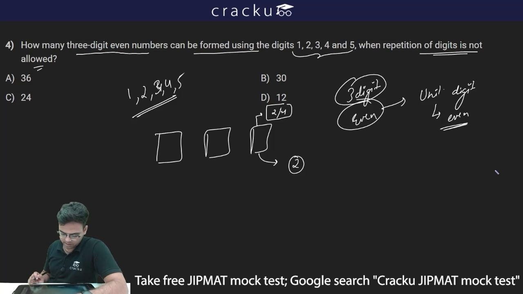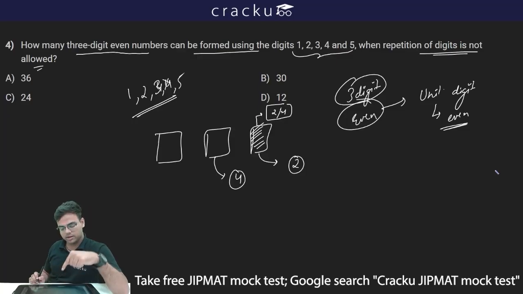Now there is one digit which is already taken up by the unit digit. Let's say 4 is already filled at the unit digit. So now we are left with 1, 2, 3 and 5. Thus to fill the 10th digit, I will be left with only 4 numbers, since the unit digit is already filled. So the number of ways of filling the 10th digit is 4.